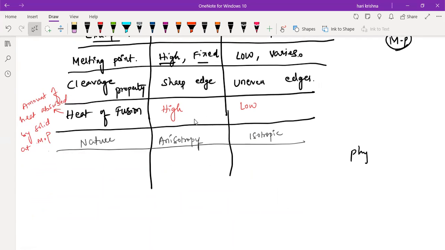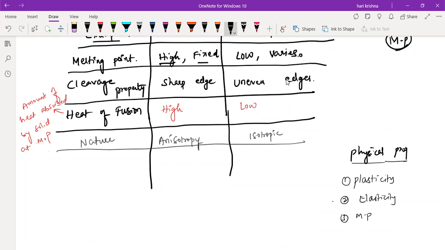So if you take the physical properties, what are the different physical properties there? Plasticity. The next one is elasticity, or melting point, boiling point, and if you take some solids also, it is the refractive index.